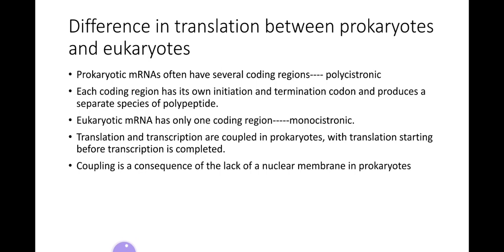In the process of translation, prokaryotes and eukaryotes have a few similarities and also some differences.